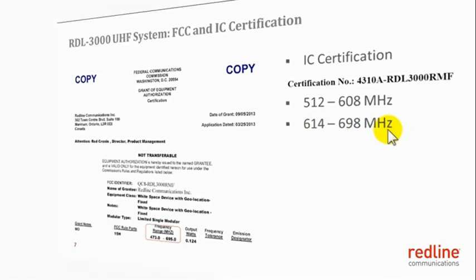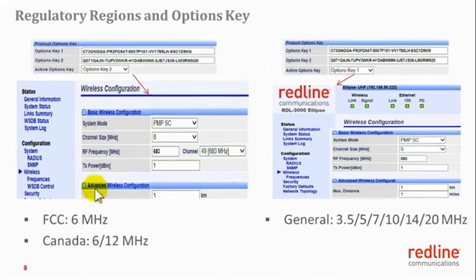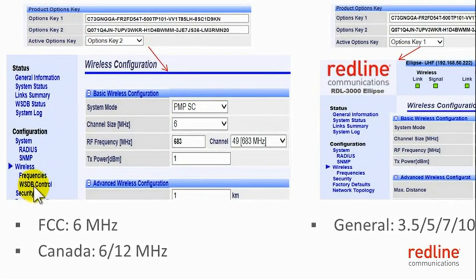Similarly, this is the Industry Canada certificate, and it supports 512 to 608 MHz and 614 to 698 MHz frequency bands. The RDL 3000 UHF system product options key is region specific. Here I have two options keys, options key 1 and options key 2. Options key 2 is FCC specific. When this options key is enabled, you can see here the whitespace database control, which allows you to configure the applicable parameters, and in the status we have the whitespace database status, which shows the channel list returned by the whitespace database to this particular unit.